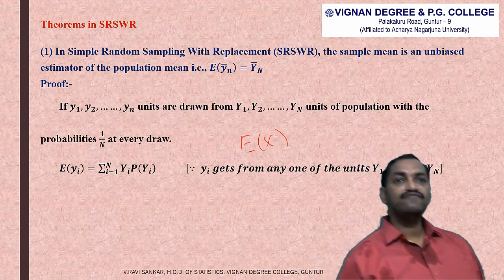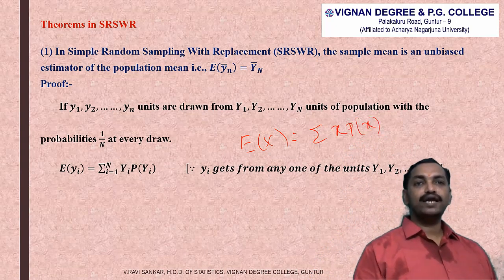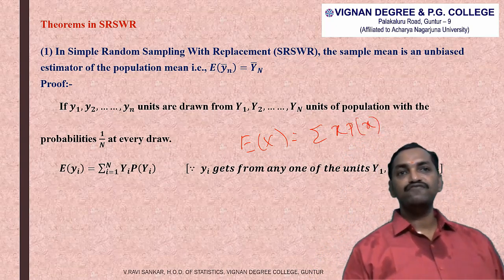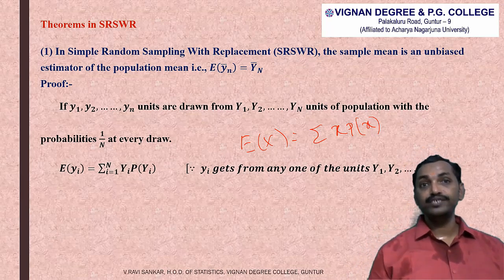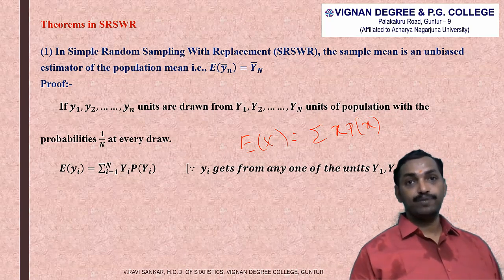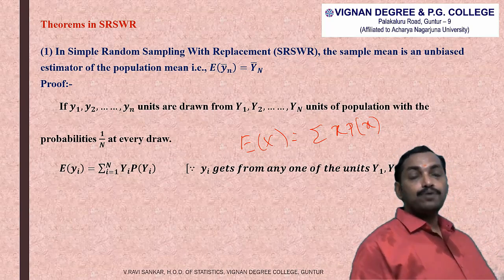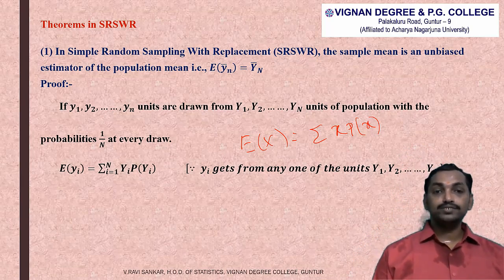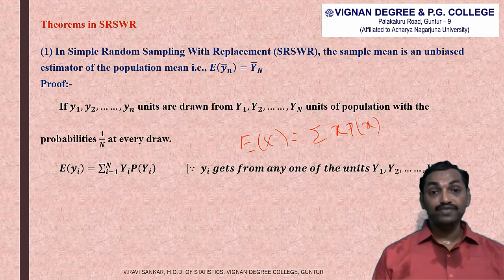So by using that definition, expected value of small yi can be written as summation capital Yi into probability of capital Yi, since yi gets from any one of the units capital Y1, capital Y2 and so on, capital YN. So here probability of capital Yi is always 1 by capital N in simple random sampling with replacement.